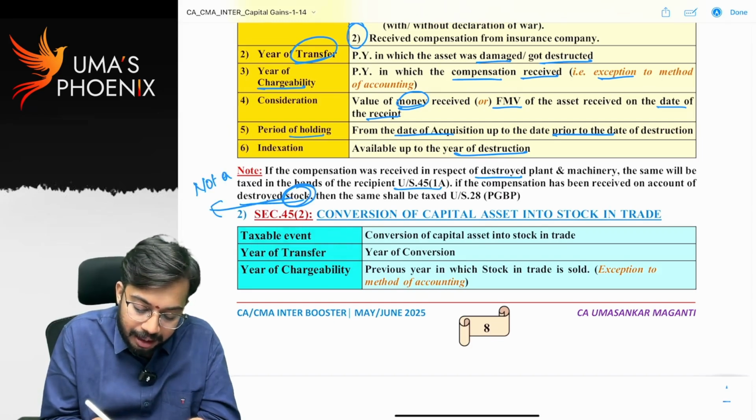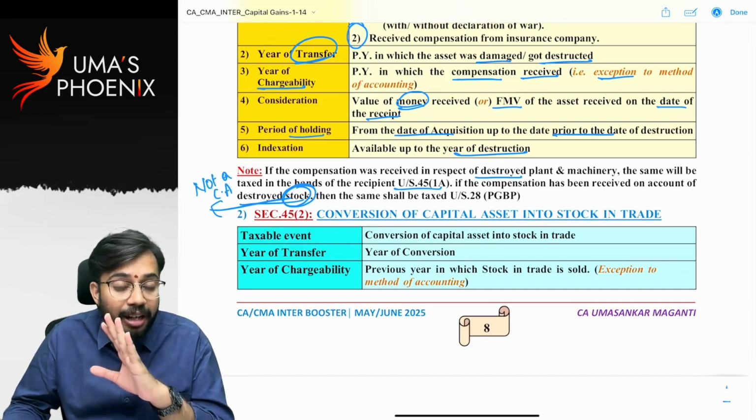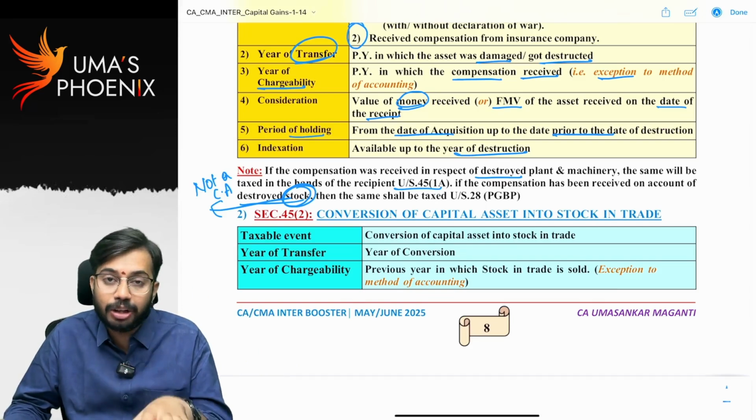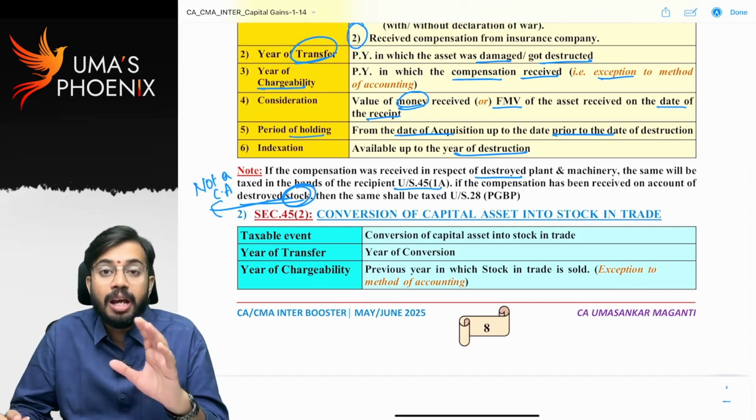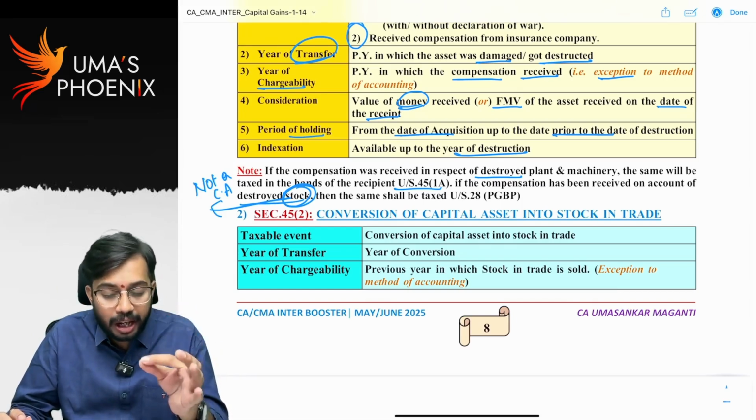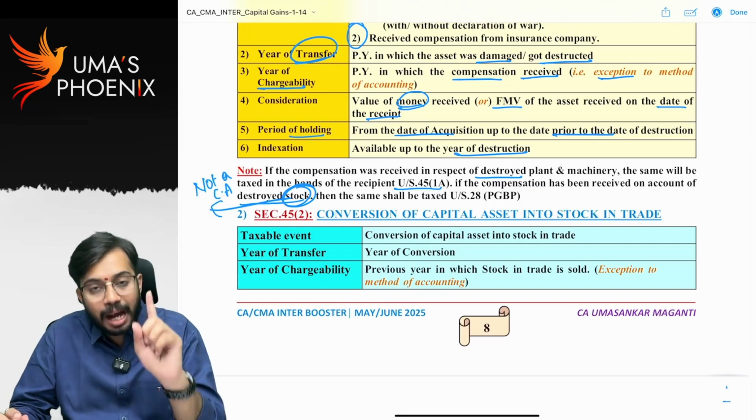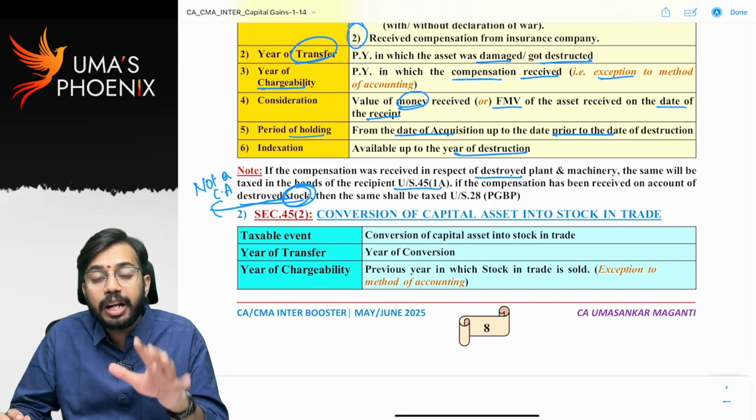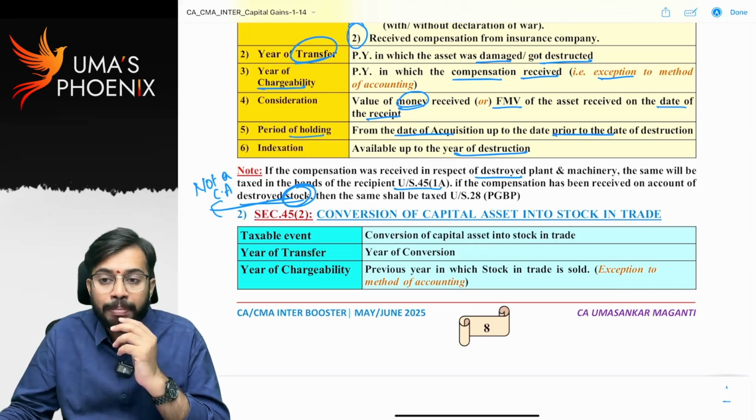If compensation has been received on account of destroyed stock, is stock a capital asset? Stock is not a capital asset. That's why with regard to stock, if any compensation is received, 45(1)(a) will not get attracted, PGBP head gets attracted. So on account of damage of stock, if any insurance compensation is received, that insurance compensation is taxable under the head PGBP. That insurance compensation will be credited to P&L account. Only on destruction of capital asset, if any compensation is received, then only capital gains gets attracted under section 45(1)(a). If stock in trade gets destroyed, 45(1)(a) will not get attracted because stock in trade is not a capital asset.